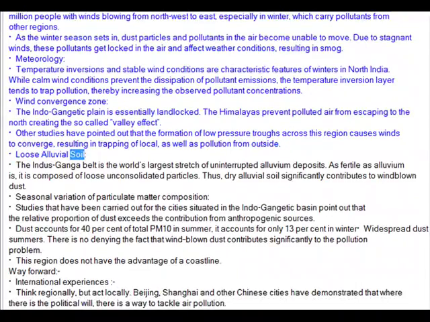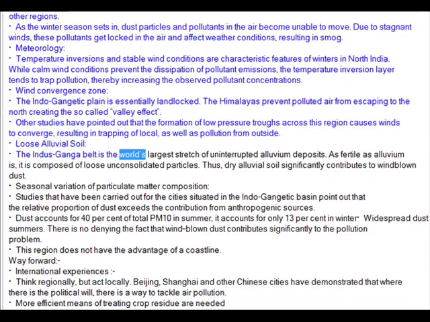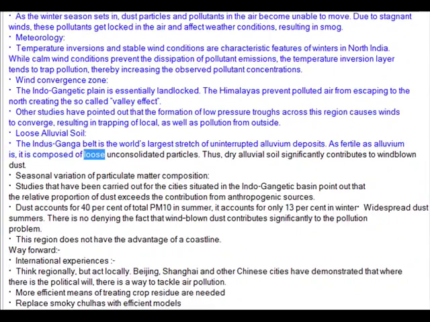Loose alluvial soil. The Indus-Ganges Belt is the world's largest stretch of uninterrupted alluvium deposits. As fertile as alluvium is, it is composed of loose unconsolidated particles. Thus, dry alluvial soil significantly contributes to wind-blown dust.